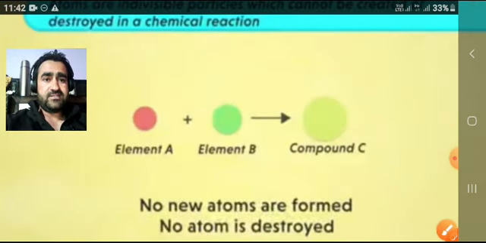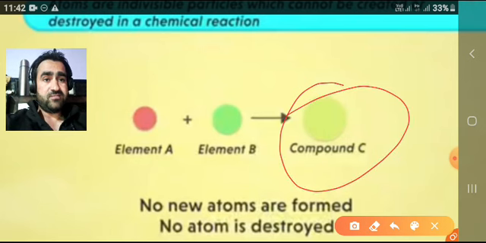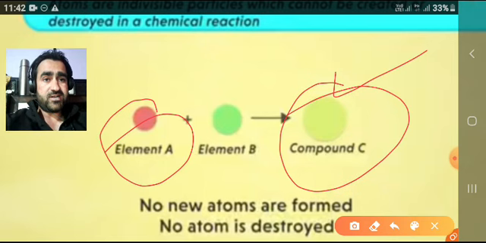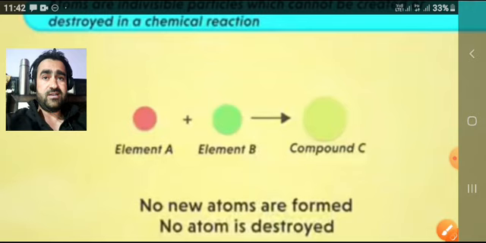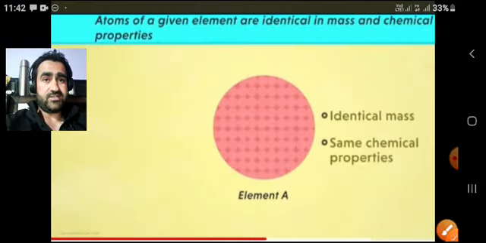Although we are getting a different product, that is C, by the chemical reaction of A and B, no new atoms are formed and no atom is destroyed. That means atoms are neither destroyed nor created in a chemical reaction.